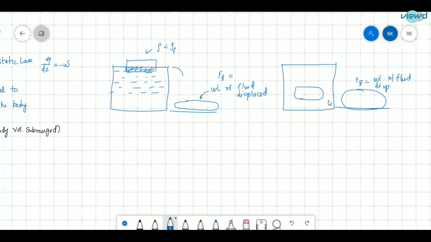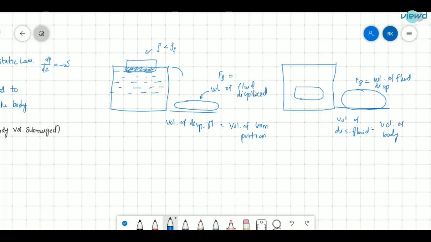What is the volume of fluid displaced? Here the volume of displaced fluid is equal to the volume of the body, and in the floating case, it is equal to the volume of the immersed portion.